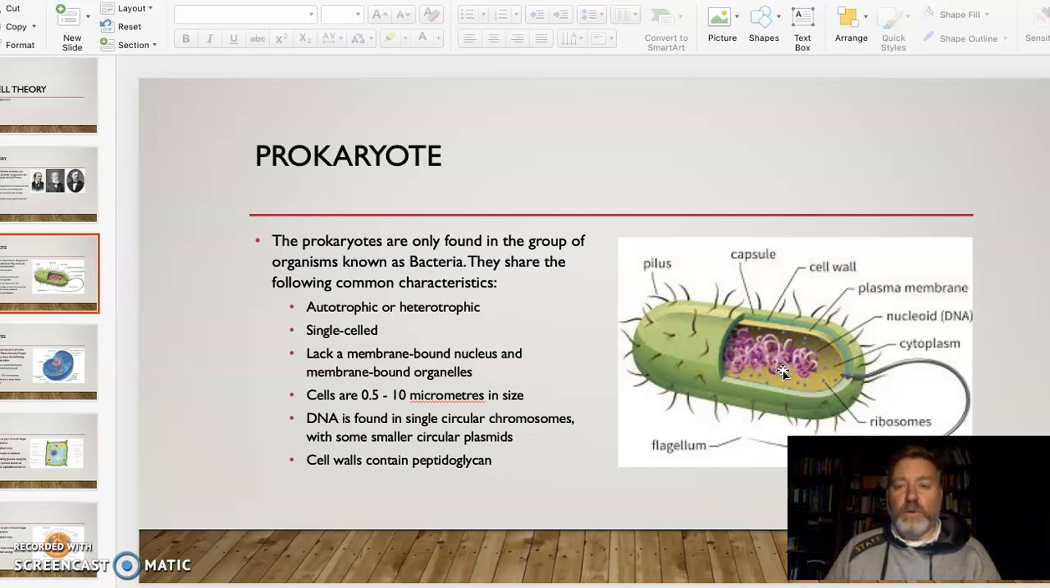And their cell walls, so they have a cell wall on the outside here, and it contains an interesting chemical called peptidoglycan, which means it's got peptides, protein bases, and glycogen, or glucose base as well. So there's a protein carbohydrate mixture there in the cell wall for the chemists in the room.